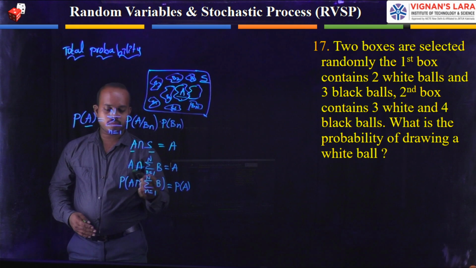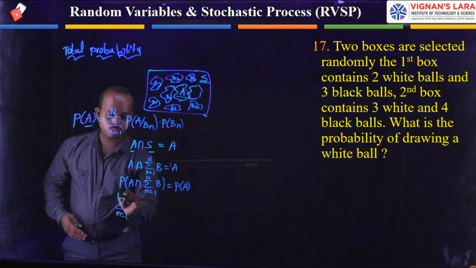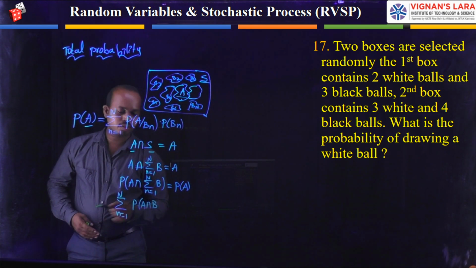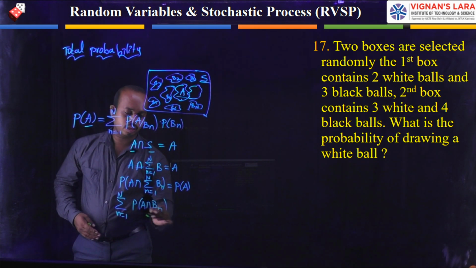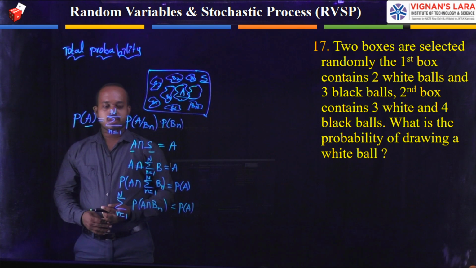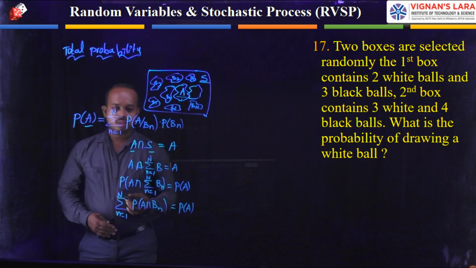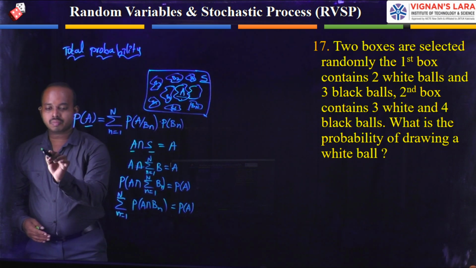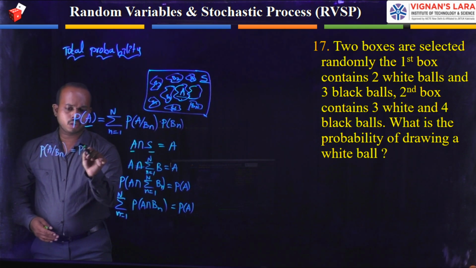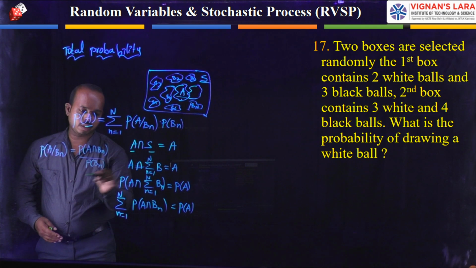We can move the summation outside the probability, so we write the summation over n equal to 1 to n of the probability of A intersection Bn, equal to P of A. Now we represent this in terms of conditional probability, using the basic theorem: the probability of A given Bn is equal to the probability of A intersection Bn divided by the probability of Bn.